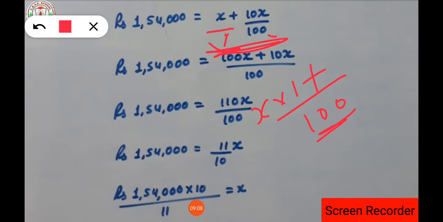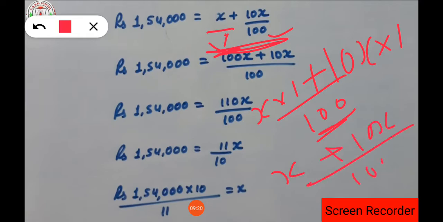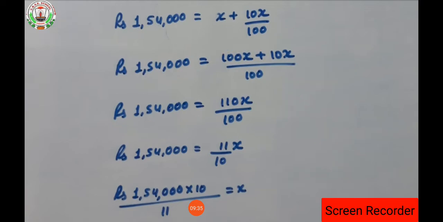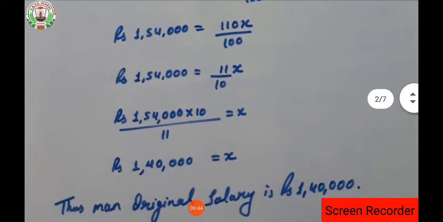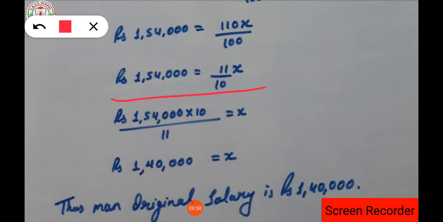Now 100 comes in the table of 100 how many times? 1 time. That 1 will be multiplied with the numerator 10X into 1. So what equation are we getting? X plus 10X upon 100. Clear here? Here 100 comes in the table of 100 times, remember. That's why it will become 100X. So 100X plus 10X upon 100 will become 110X upon 100, isn't it? Now the 0 will get cancelled from the numerator and denominator, and what is left is 11X upon 10.